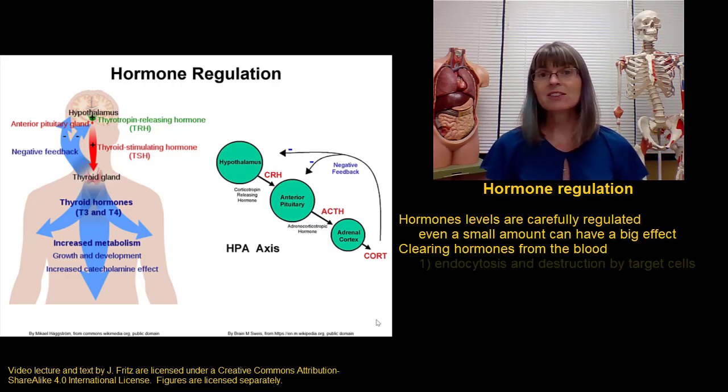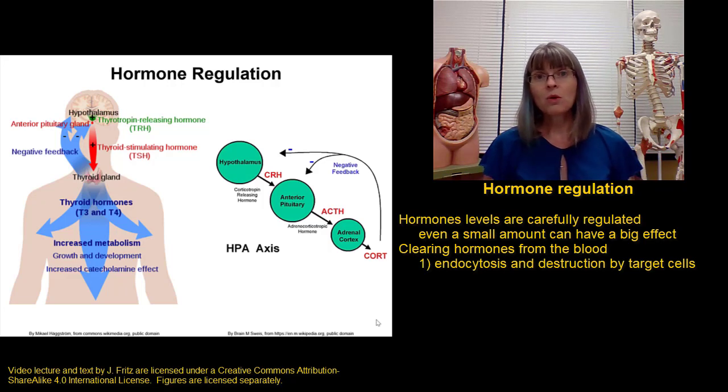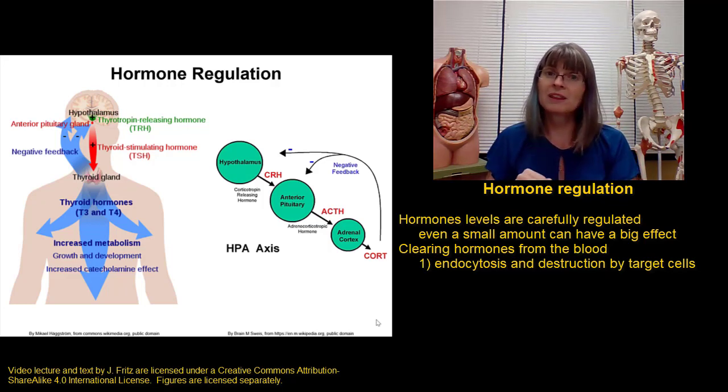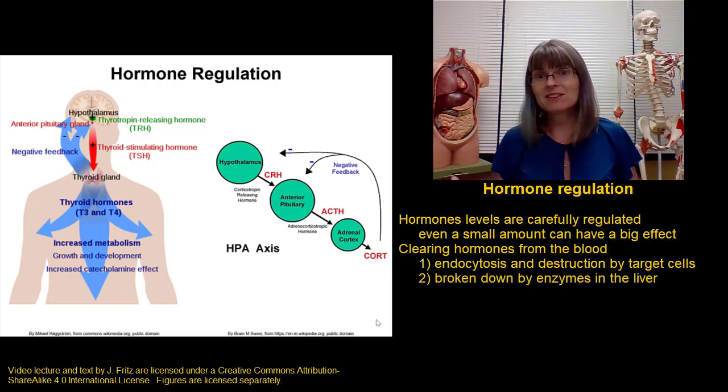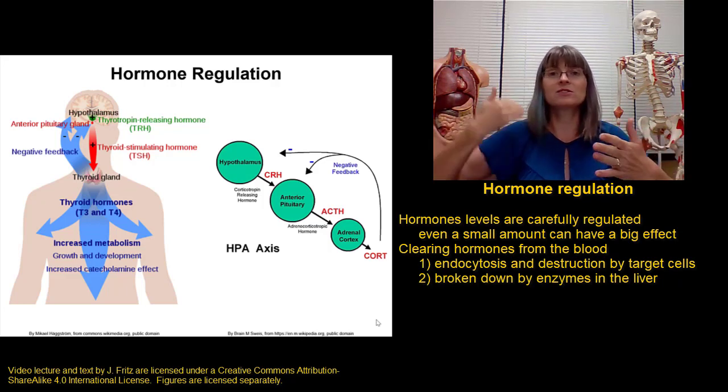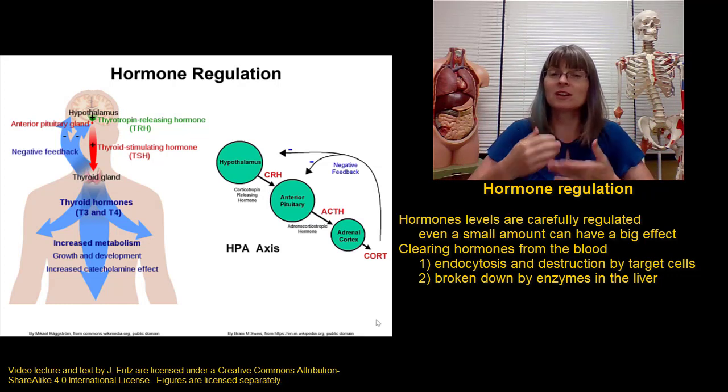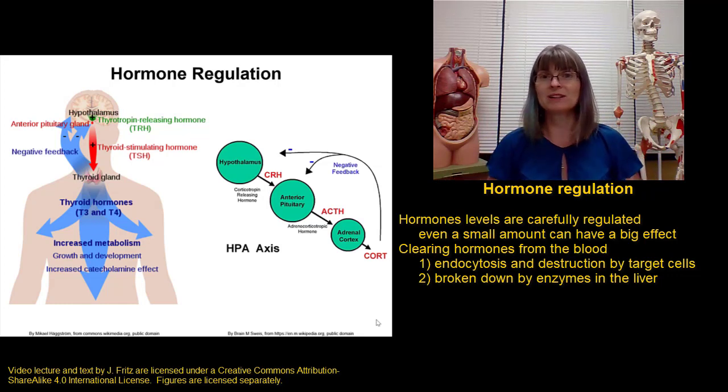The first is the target cells themselves. When the hormone binds to the target cell, it will often activate endocytosis to bring that hormone into the cell, and then it can be destroyed. So the target cells can help remove hormones from the blood. A second mechanism of removing hormones from the blood is through the liver. Your liver has a lot of different enzymes that can help break down hormones. So once a hormone is released, it's circulating through the body, including to the liver, and whatever hormone the liver gets, it can break down with enzymes.